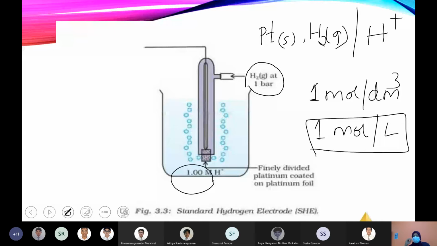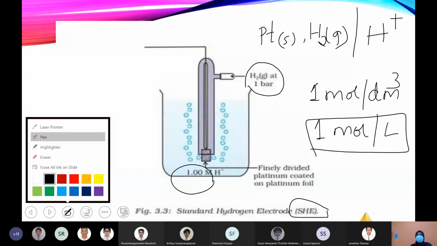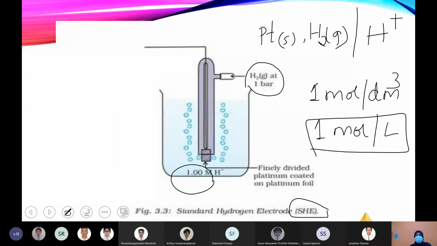So under the standard condition, the hydrogen electrode is known as standard hydrogen electrode, which is abbreviated as SHE. As you can see, the working will be hydrogen gas will be passed through this opening, which is an inverted test tube with a special opening over there. And you have platinum wire with one end having porous platinum, right?